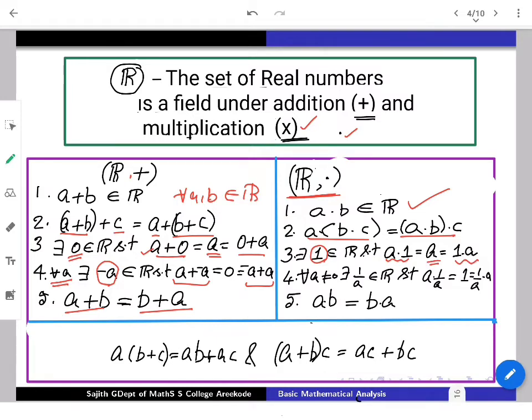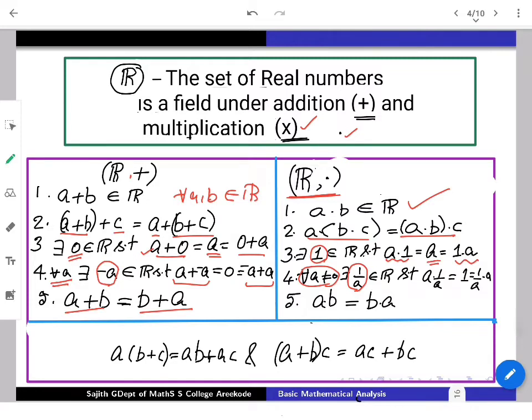Once the multiplicative identity is in place, the next thing is about inverse. But here you should be careful. For every non-zero element, since the additive identity is already there, you stay away from that. Then there exists an element called the multiplicative inverse. You can write it as 1 by a or a to the power minus 1.